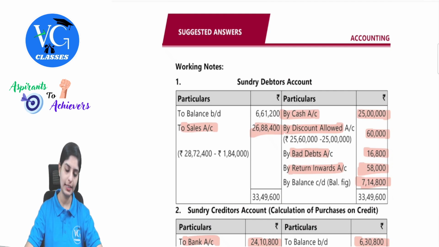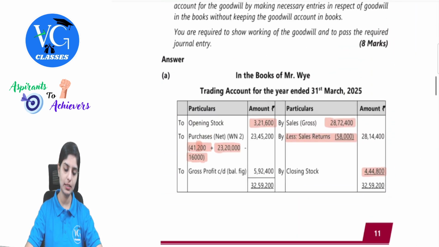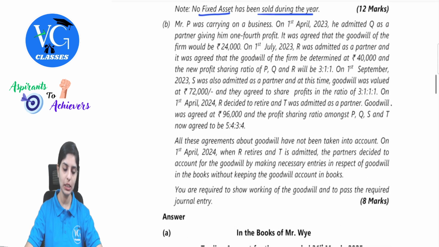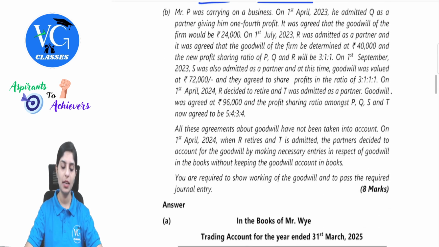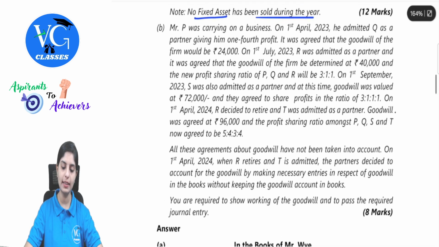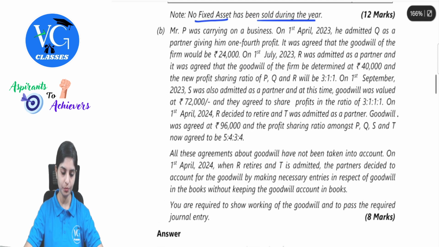Clear with this? Yes. So this completes this question. Next question. Mr. P was carrying on a business. On 1st April 2023, he admitted Q as a partner, giving him 1/4 profit. See, there was only one person, P. He was carrying on the business and then he admitted Q.